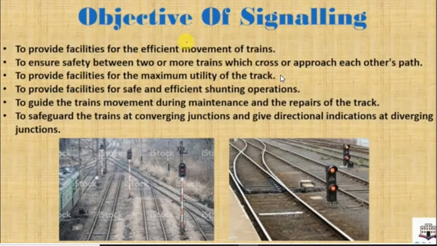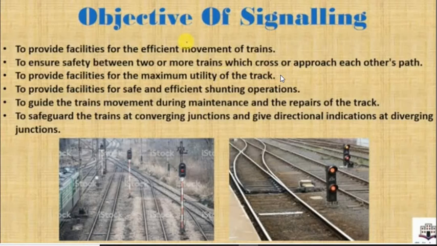Suppose in 1 hour, 5 trains can cross this particular main line. If the signaling system stops, only 2 or 3 trains will cross. So to run a train on any line with maximum utility, what will be the most important thing? There will be a signal. Okay, if the signal works properly, the track can be used at its maximum utility.